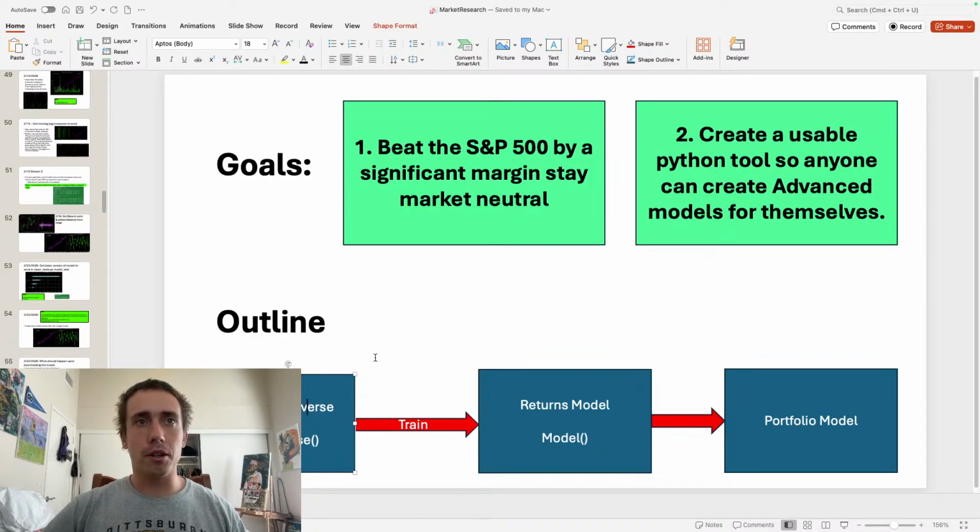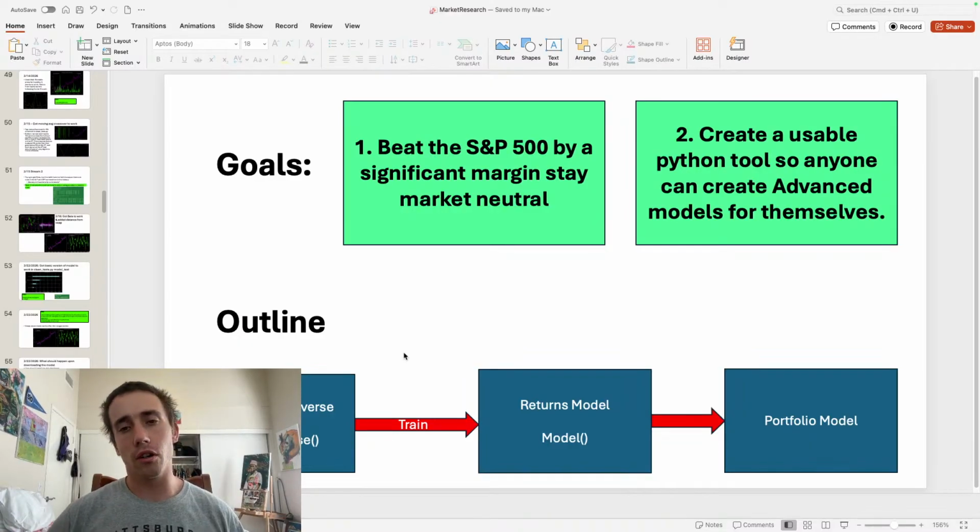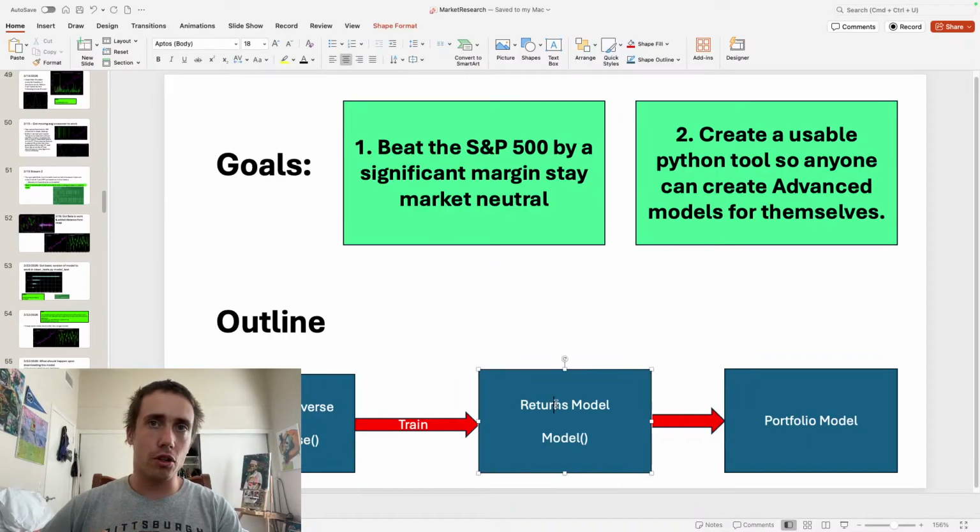So first step is isolate a stock universe from the data. I've done that. I'm only using common stocks, ADRs, which are foreign stocks listed on the US stock market, and real estate investment trusts. All of these have fairly similar market dynamics. I'm cutting out penny stocks and low volume stocks, anything that's had a significant crash in the last year. Then I'm using this universe to train a returns model.